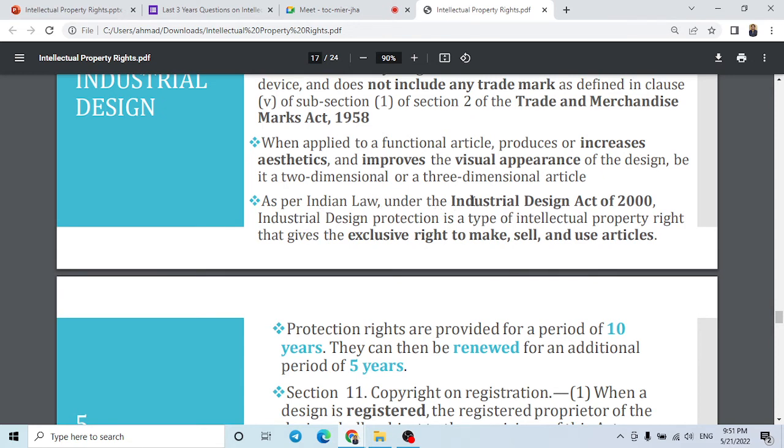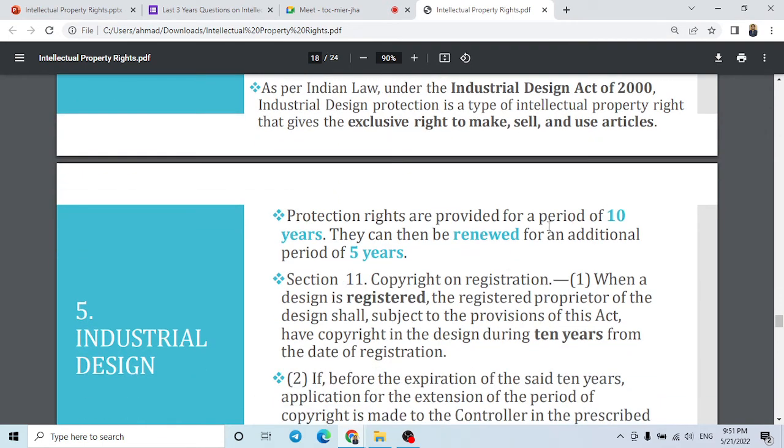As per Indian law, under the Industrial Design Act of 2000, industrial design protection is a type of intellectual property right that gives the exclusive right to make, sell or use the article. So industrial design gives the exclusive right to make, sell and use an article, something like a patent.